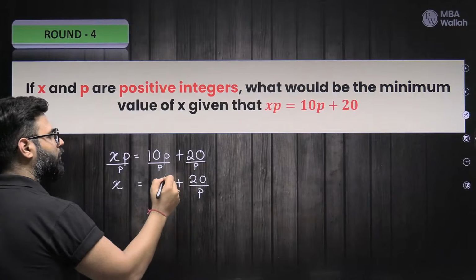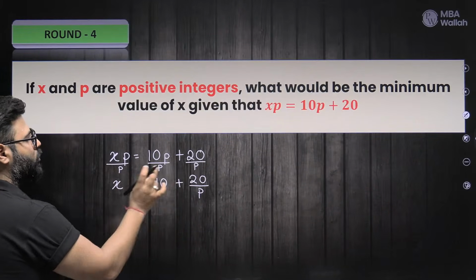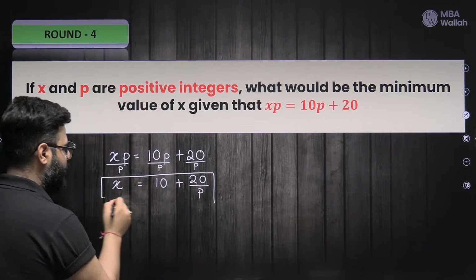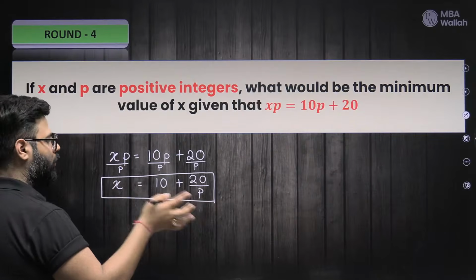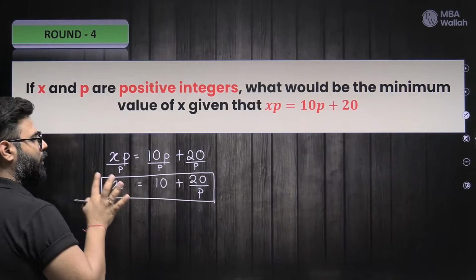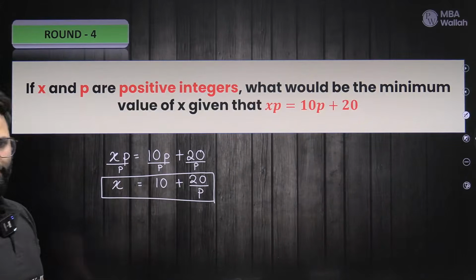We can do that. What happens now? We have clearly x equals 10 plus 20 by p. Now we can start thinking on this line. So the first idea is the one you're going to go ahead and comment on. Try to make it a single entity on one side of the equality. Try to make it separate from the others.